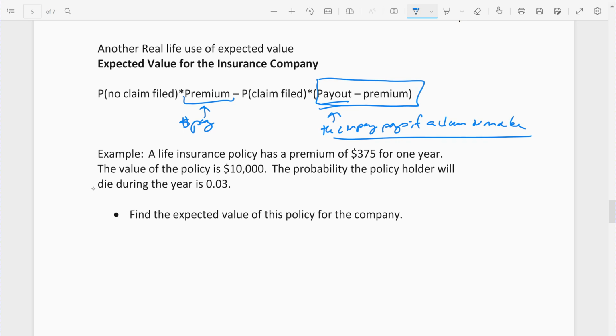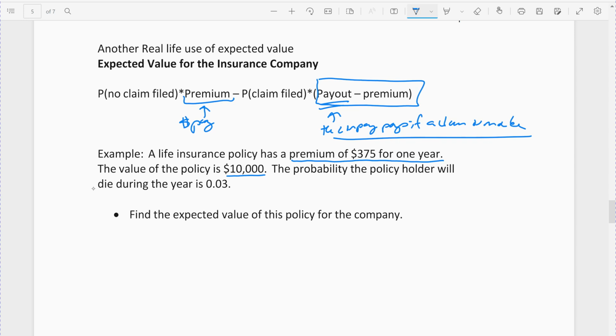So, an example of a life insurance policy. Suppose that you take out a life insurance policy. The policy has a premium of $375. Usually you pay a little bit over the month, but for the entire year, the person with the policy pays $375. The value is $10,000, which means that's what the company will have to pay out if the policy is claimed. The claim is the policyholder dying during the year. That's what life insurance is: you have it in case you die, so that your family can cover the costs of your funeral and all of those types of things.